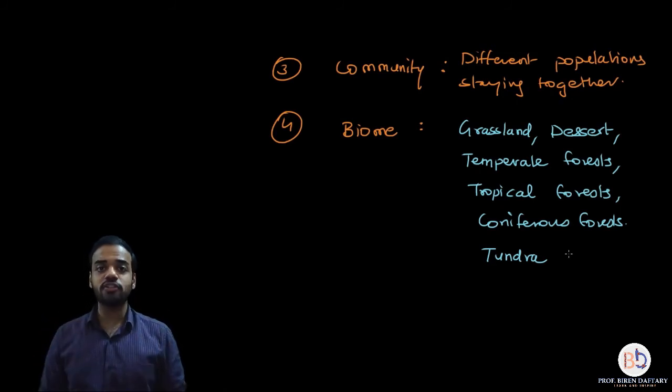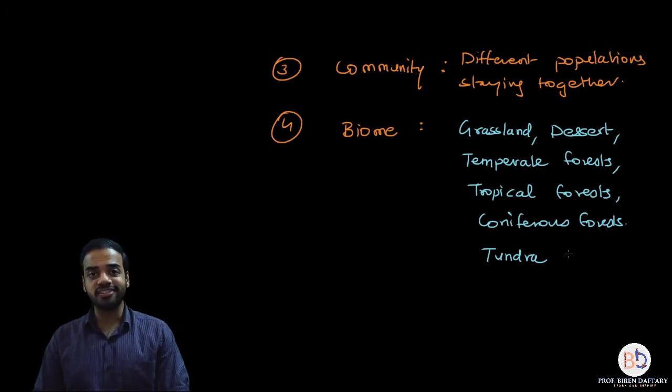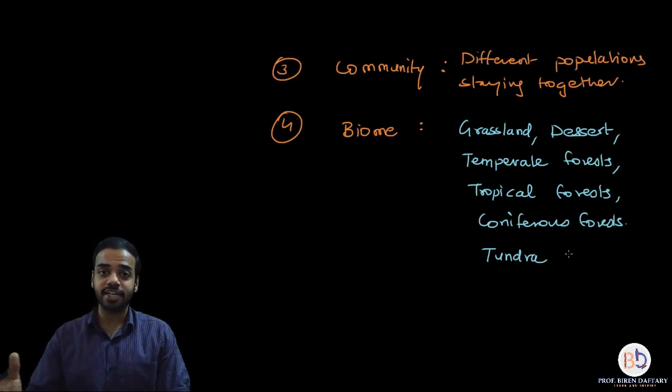Now each of these biomes has its own climate. For example, if I talk about a desert, then normally during the daytime, till the time the sun sets, the temperature is above 40 or 45 degrees. It can be even above 50 degrees. So there is a higher temperature during daytime. It cools down during night.